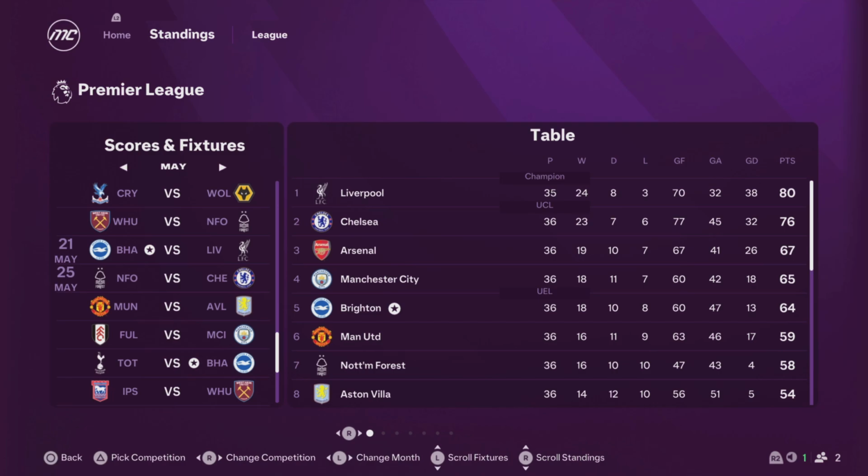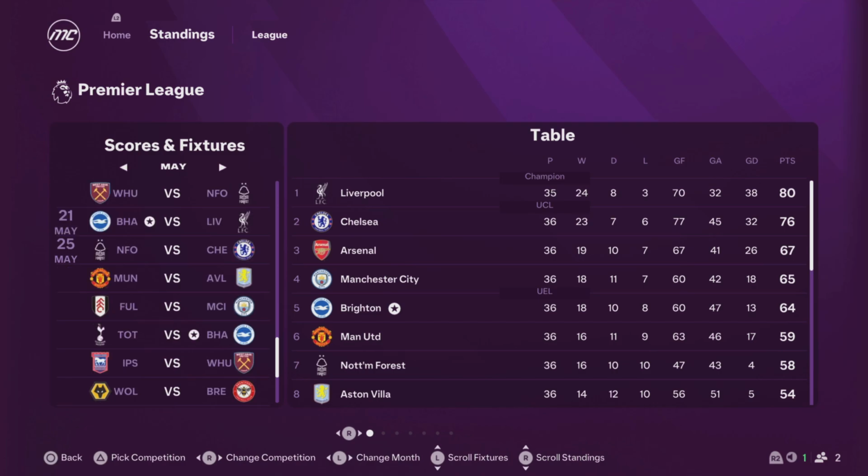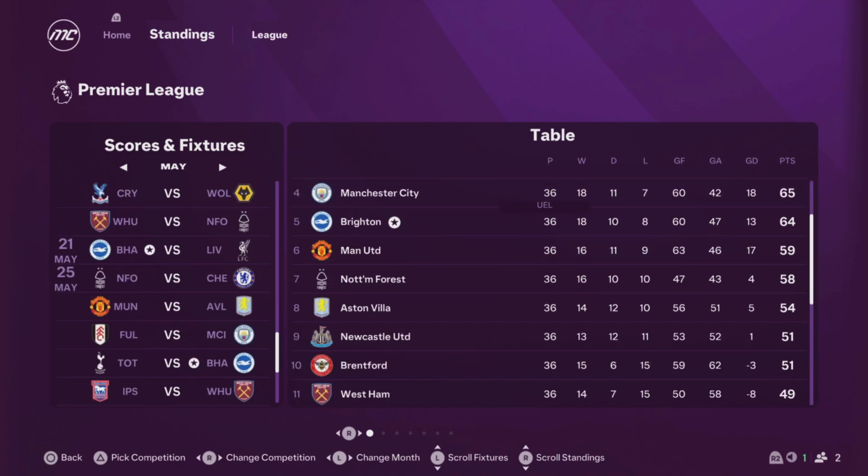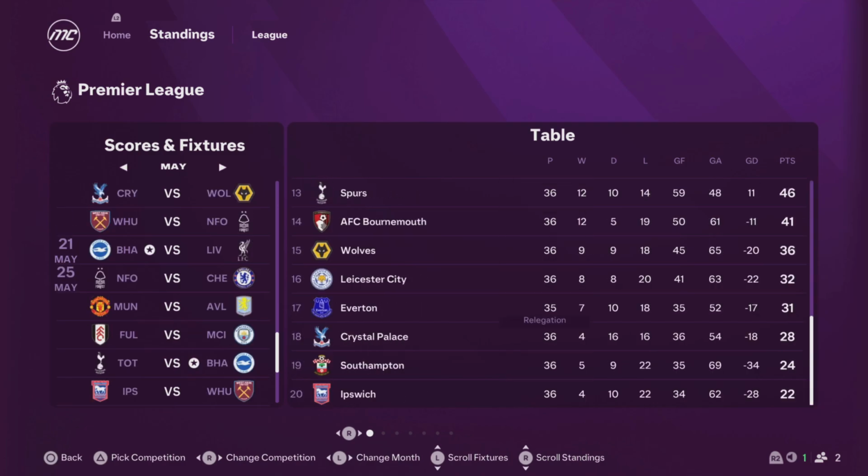Title race, Liverpool basically got it with a game in hand and they're 4 ahead. Playing 35, Chelsea played 36. Chelsea would need a miracle. They're waiting on a miracle to win that. Crystal Palace in the zone now, and they played one more than Everton as well. Oh man, that's a twist I wasn't really expecting.